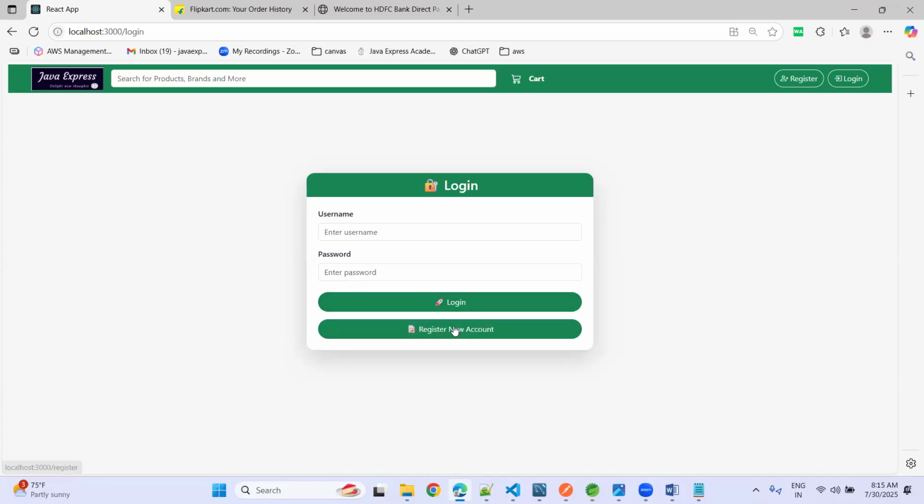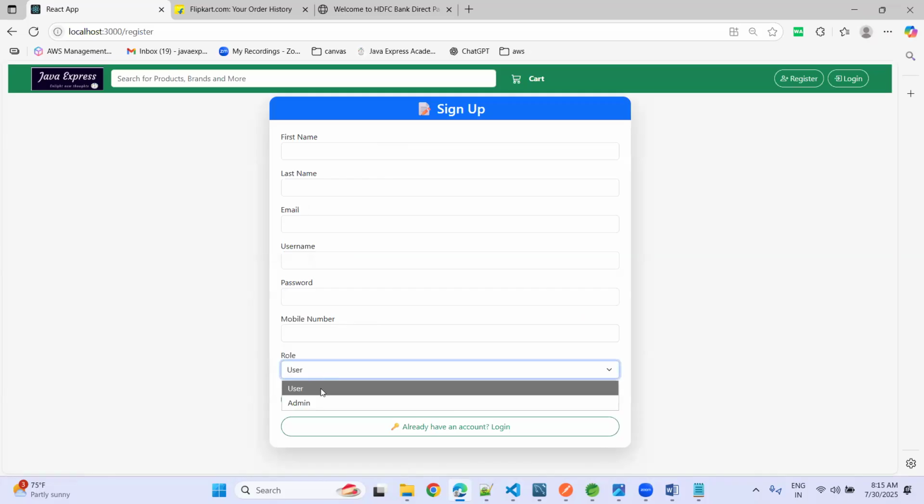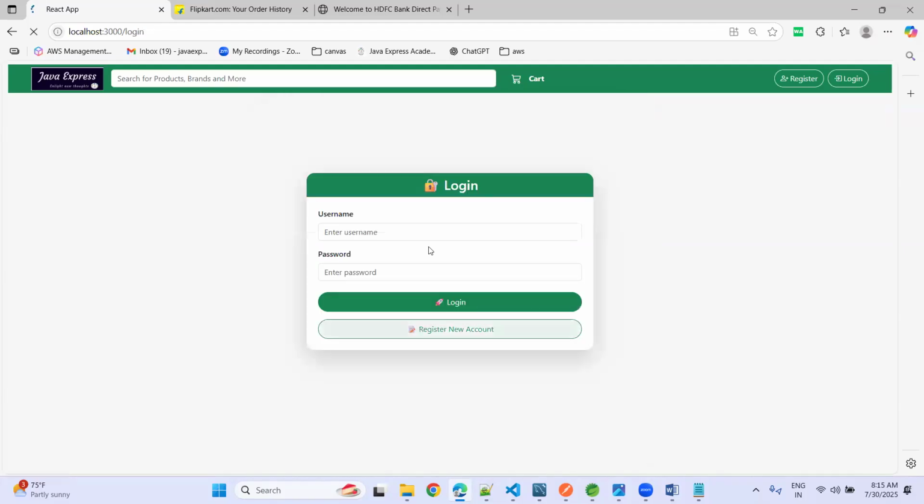Now, whether you are a new user or an existing user, if you click the register button, you need to sign up with your first name, last name, email, username, password, mobile number. At the time of registration, I am providing permissions, role-based access control through JWT we are using internally, user or admin. If you are an admin, you are an admin user. If it is a user, you are a normal user. Okay. Now, once you create a user, you already have an account. You can log in here.